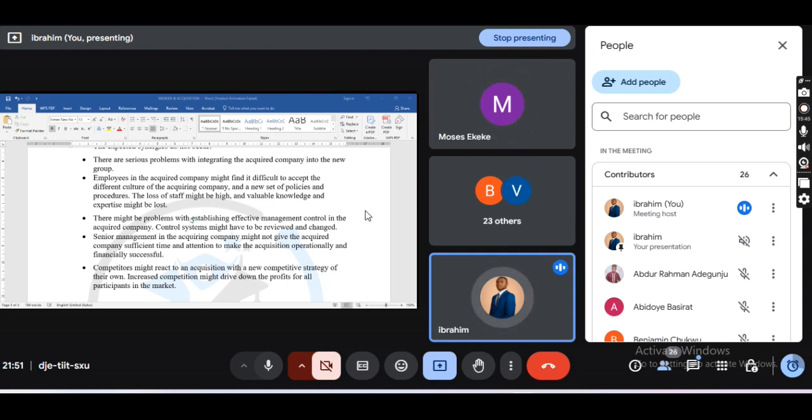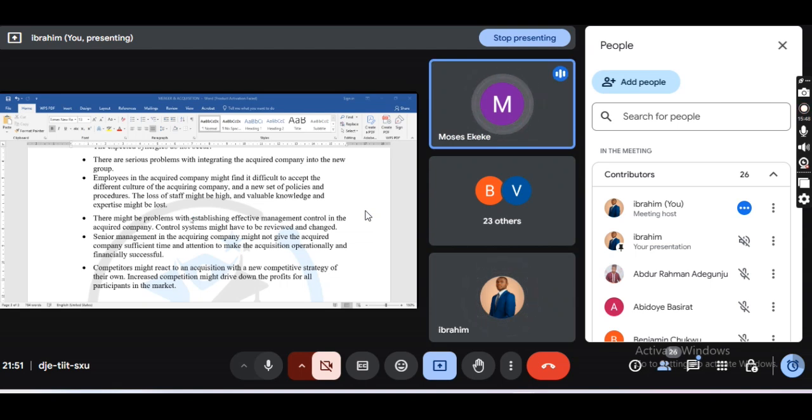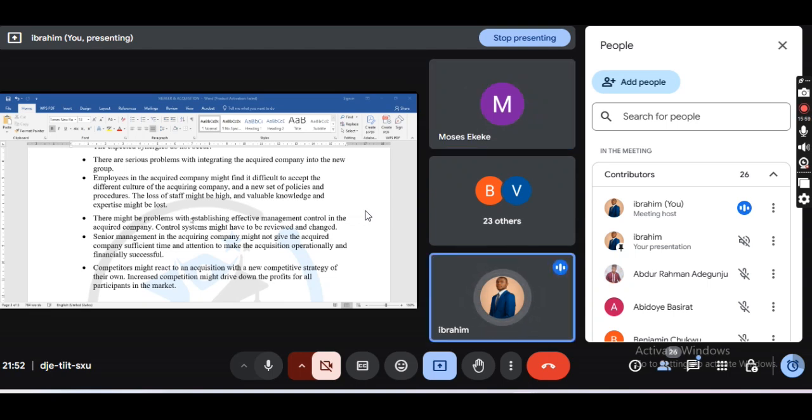Please, could you explain a little more about this due diligence? I don't really get how it works. Okay, please, can someone explain due diligence? Please, maybe someone should assist us with that.